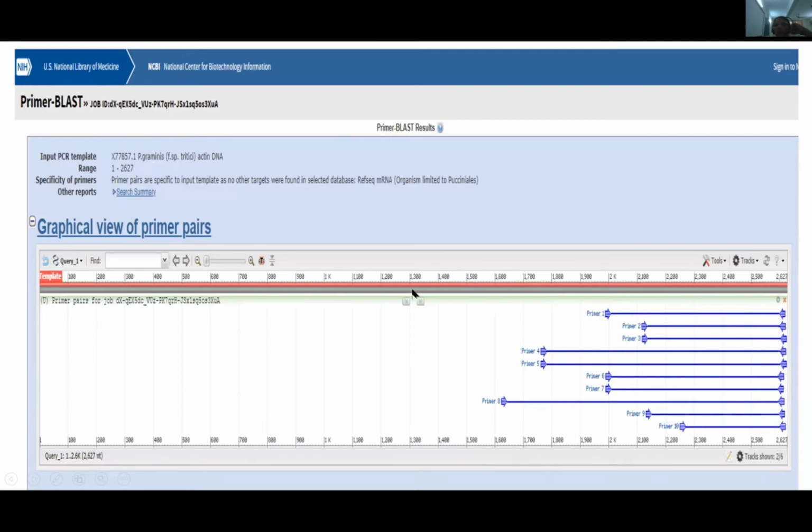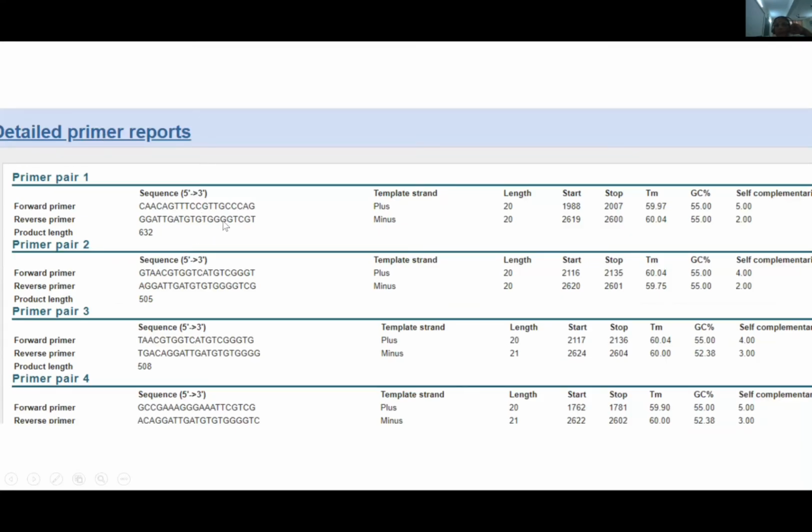So that is how the primer reports are used, so that we take this primer sequence, you have forward primer, reverse primer, and it is also giving you this number here. 632 is the product length. That is, after you use these primers and you amplify your sequences, you are going to get the PCR product. And this is the product length, that is, the number of base pairs.